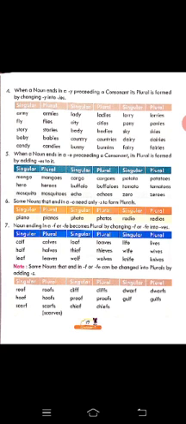Dear students, beside this, there are some nouns that have the same form in both singular and plural. You should remember this very carefully. There are some nouns that have the same form in both singular as well as plural, like deer. In plural we call it deer only. Fish, in plural we can't call fishes, okay. It will become fish only. Ship will become ship only, and moose will become moose only. There are some animals which cannot change and remain the same whether they are in singular form or in plural form.